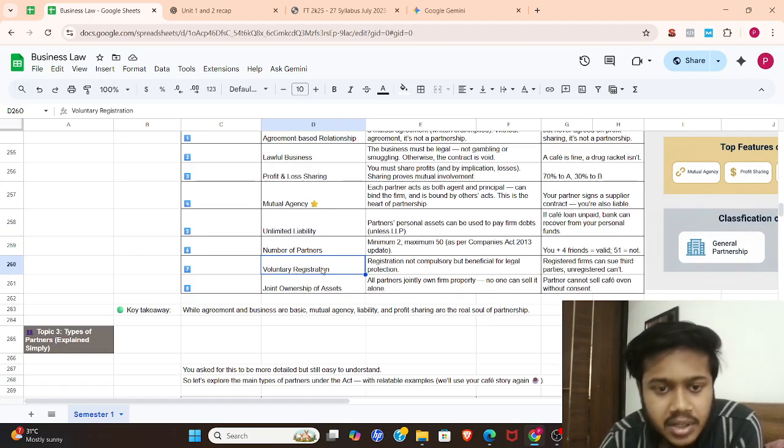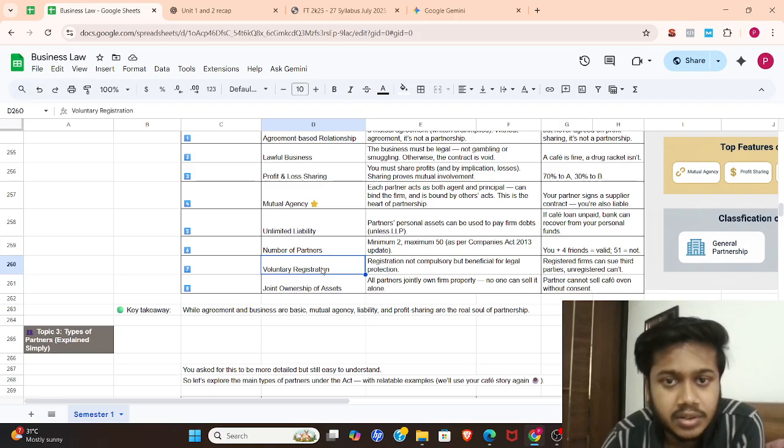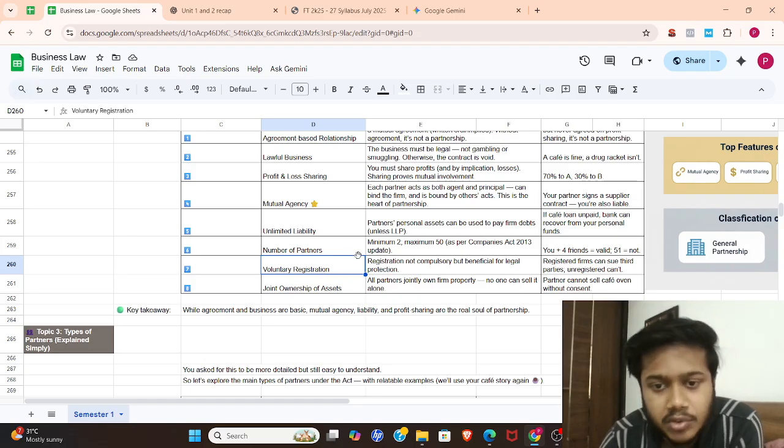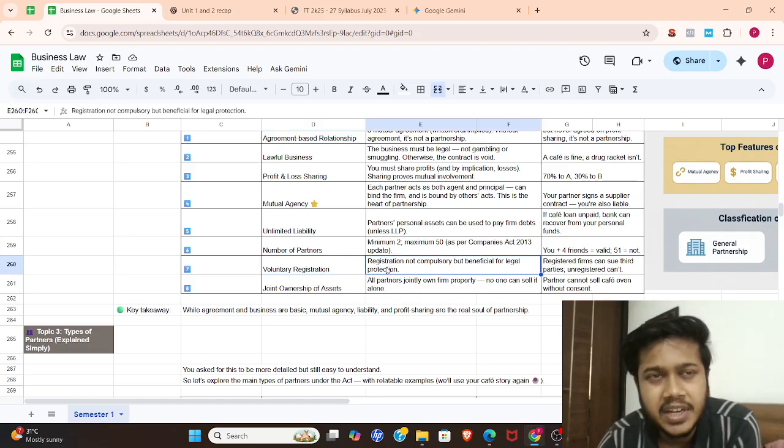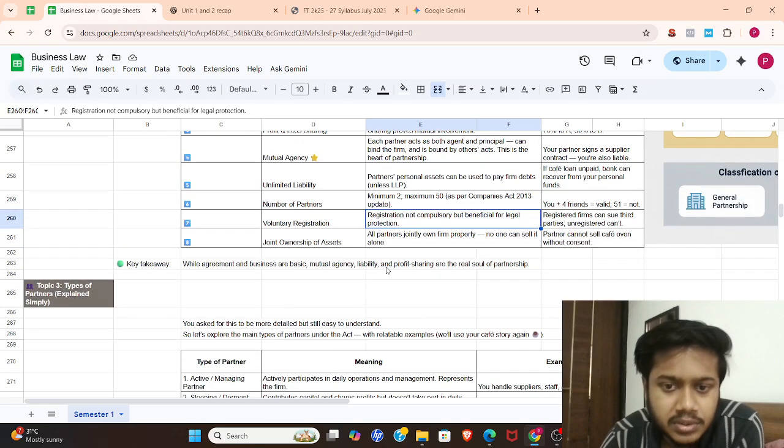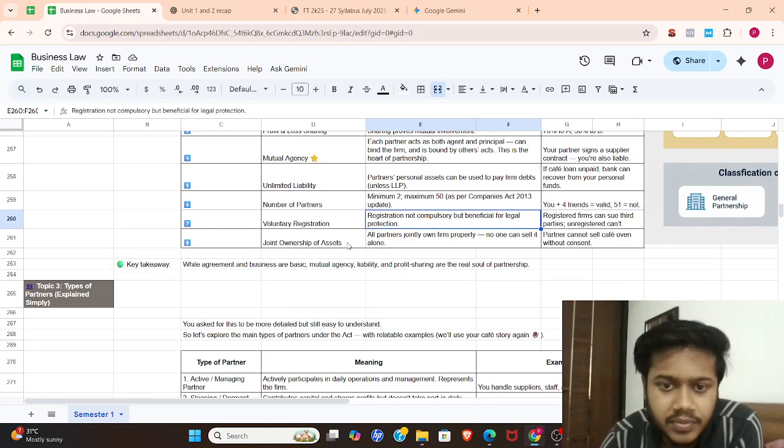Voluntary registration. In the Partnership Act 1932, it is not compulsory to register, but I would say it is suggested that we register, because many complications that might appear in future will be resolved initially, so it really helps the future journey of the firm.